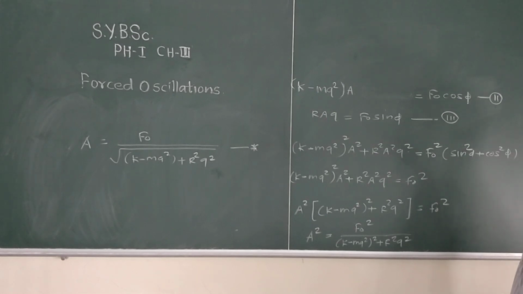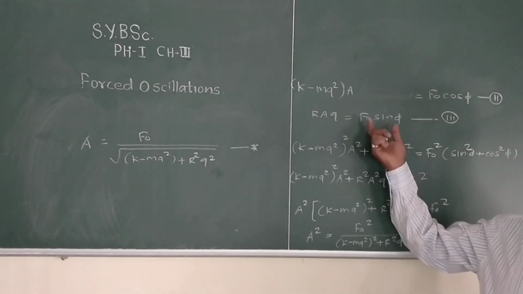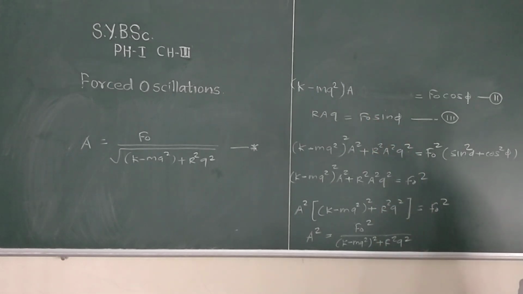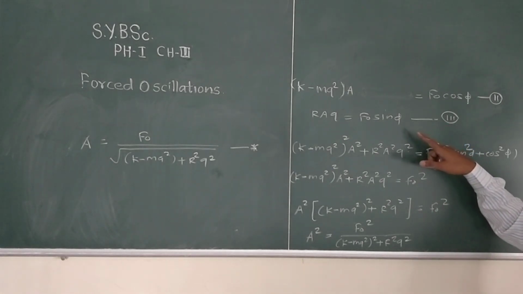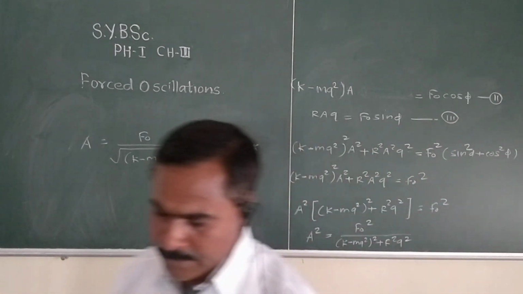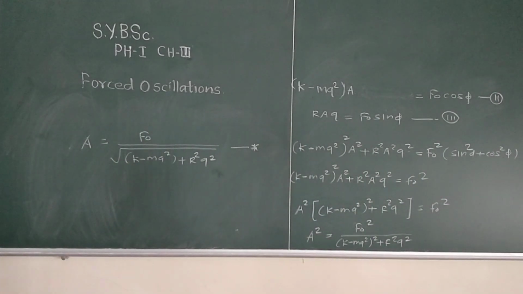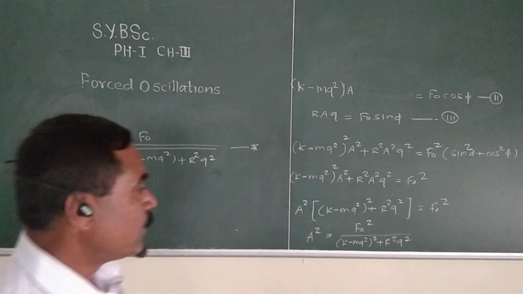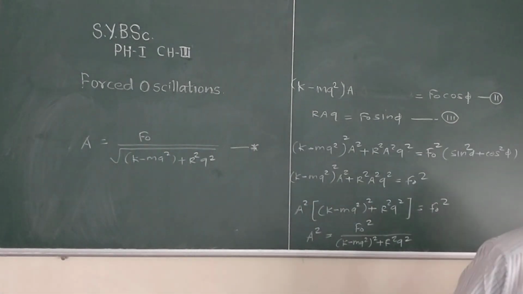Okay, then we find the phase angle, that is tan phi. So in order to find tan phi, we have to take the ratio of these two equations, sin upon cos, that is tan.